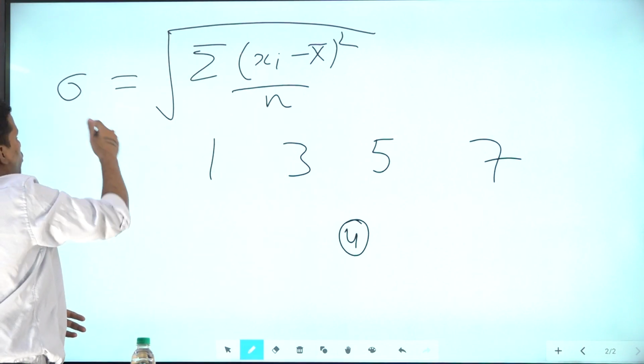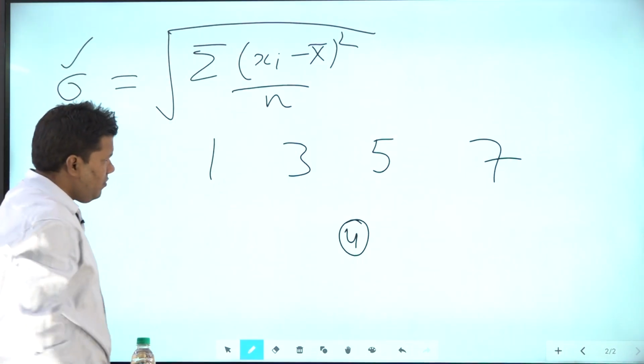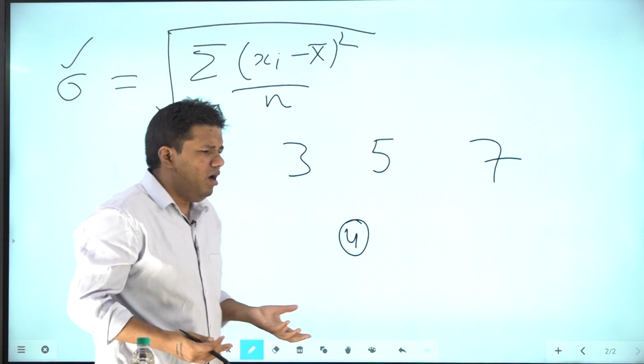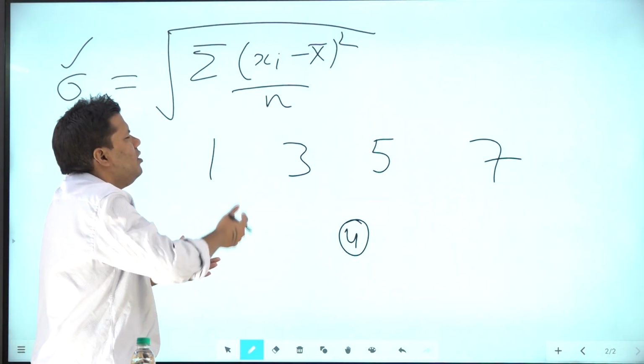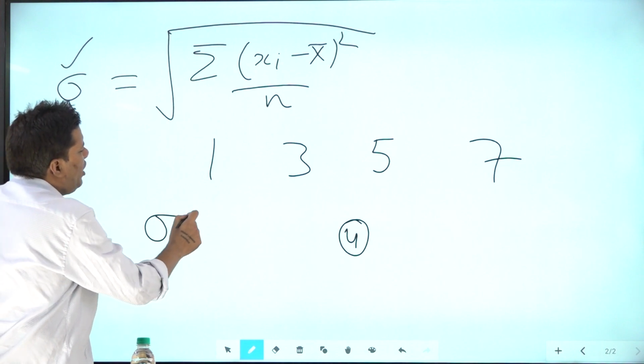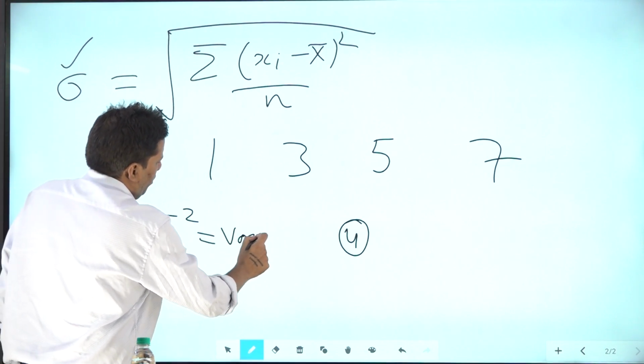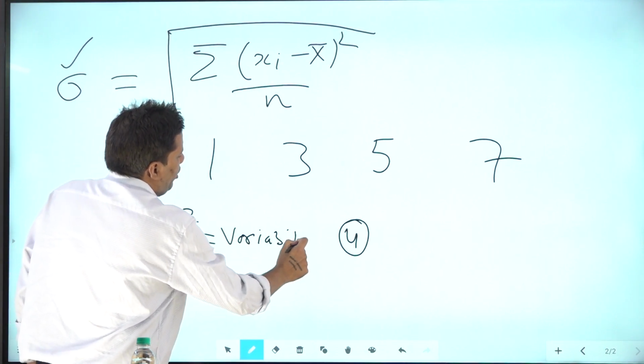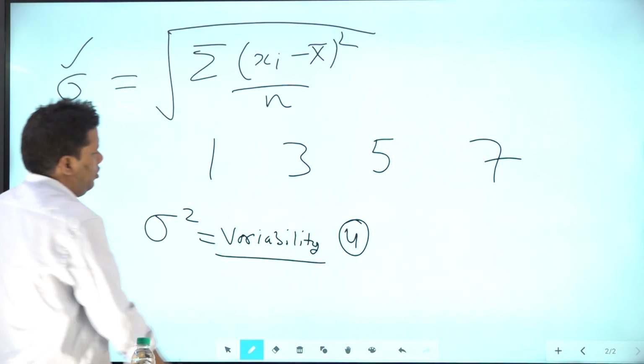Then you take the square root, and that indicates your standard deviation. Indirectly, you can even call it variability. It indicates variability, right? So this is important.